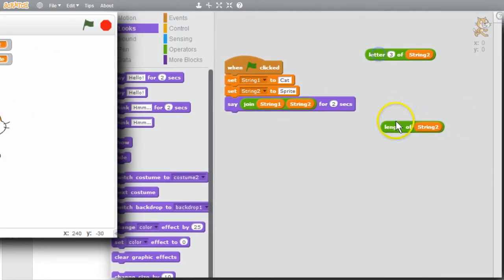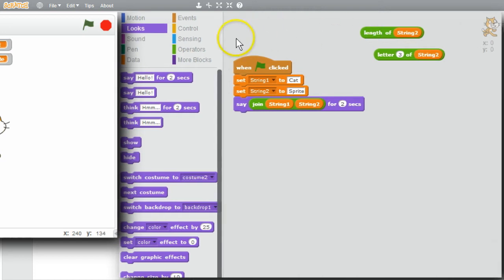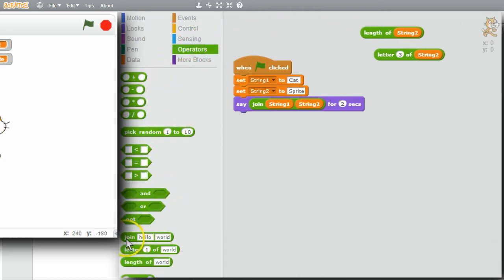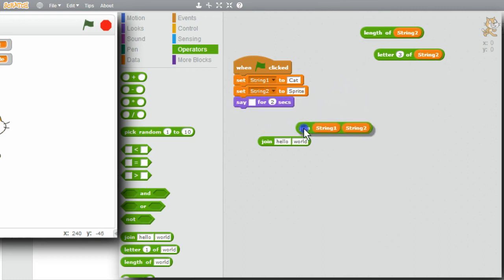I'll get these out of the way. Go back to operators. Get another join. Now I'd like to say the cat sprite is waiting. I'm going to need to add the in front and is waiting on the end. Put that on the end. Change hello to the space, cat space, sprite.